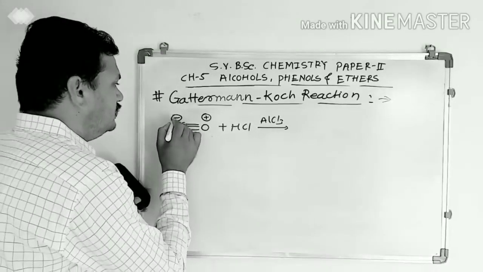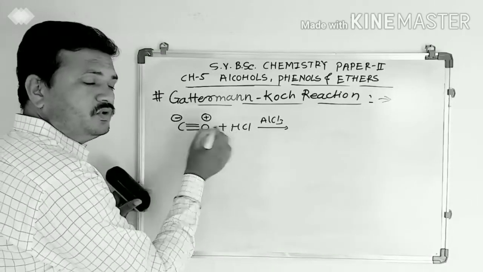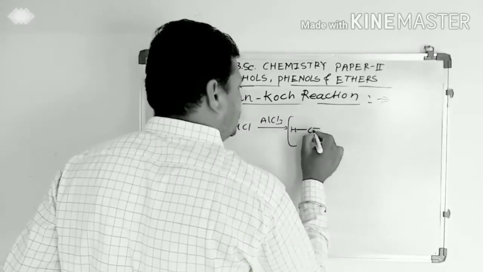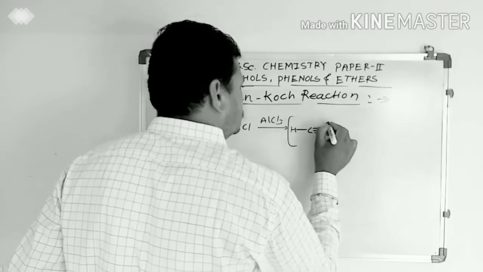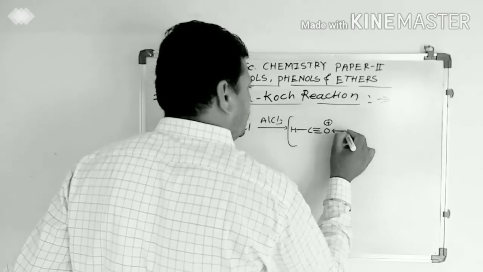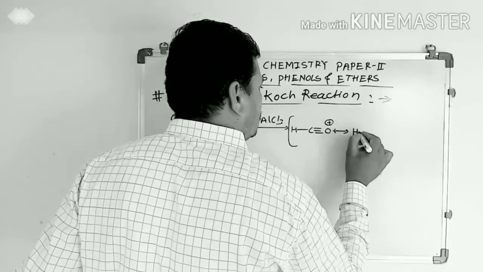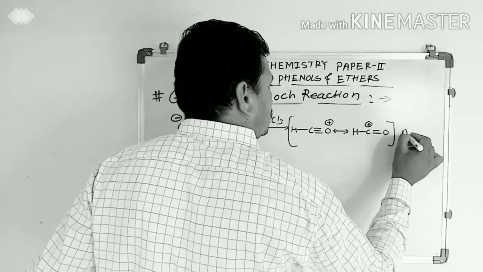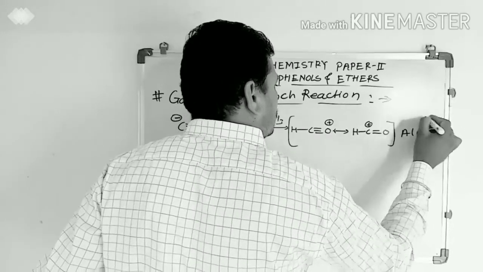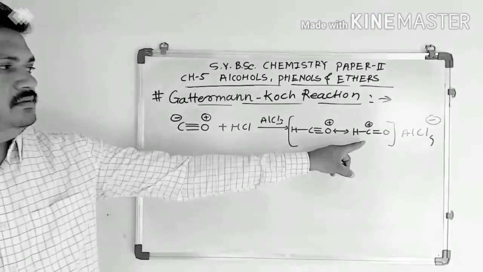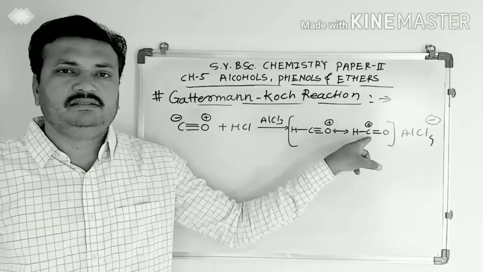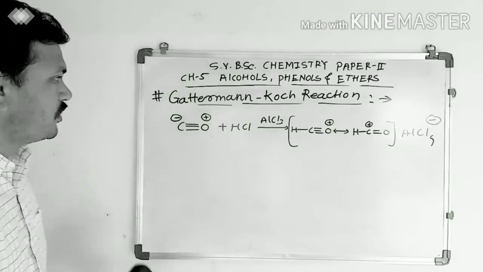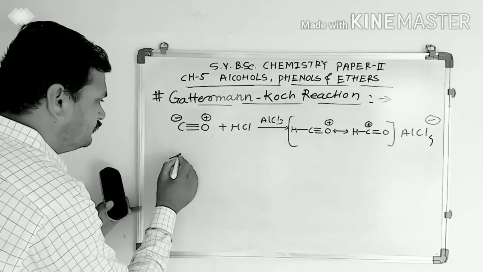Then this negatively charged carbon takes this proton, forming H-C triple bond O, oxygen positive charge, which is in resonating form, HC plus double bond O, AlCl4 minus. Then this electrophile, HCO plus, reacts with phenol and formation of this product takes place like this.